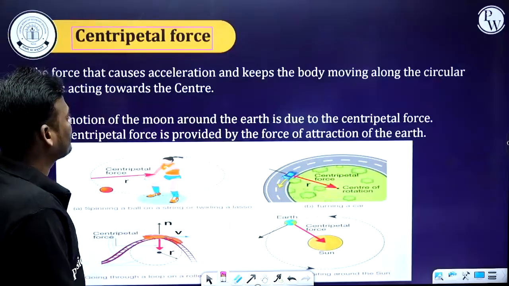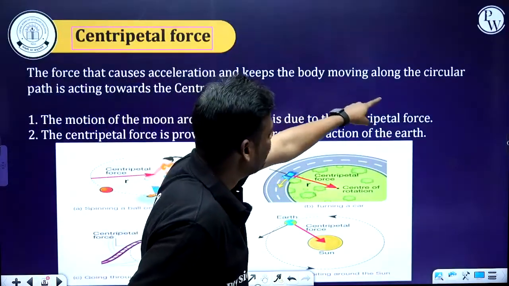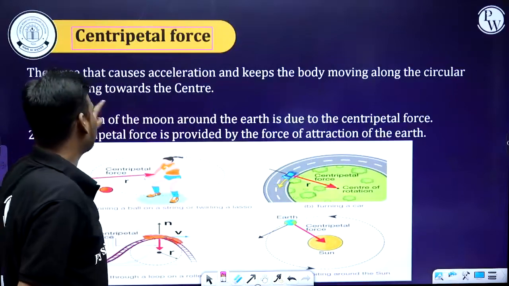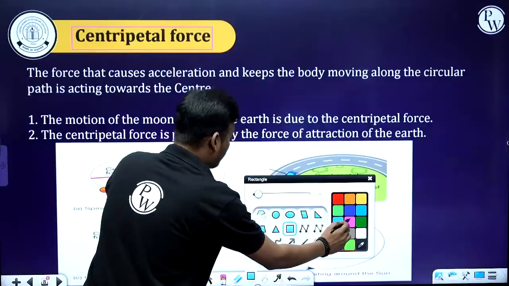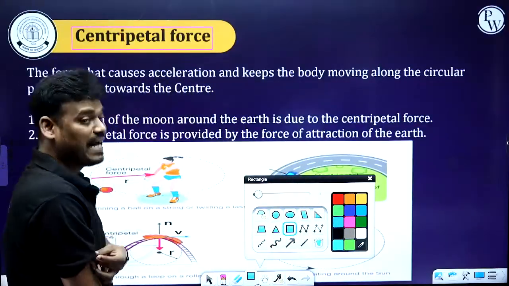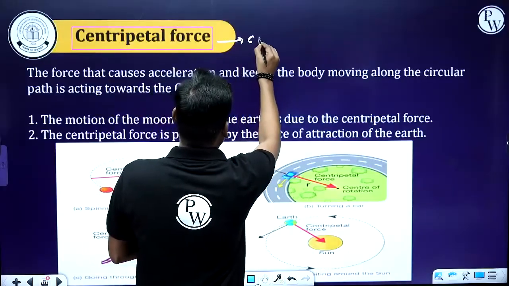The force that causes acceleration, because of the change in direction of the particle, and keeps the body moving along a circular path, is acting towards the center. So if a question is asked based on centripetal force, centripetal force is nothing but a center seeking force.